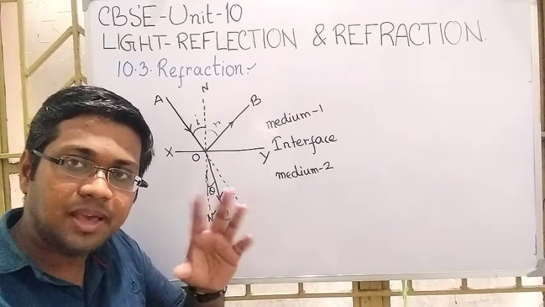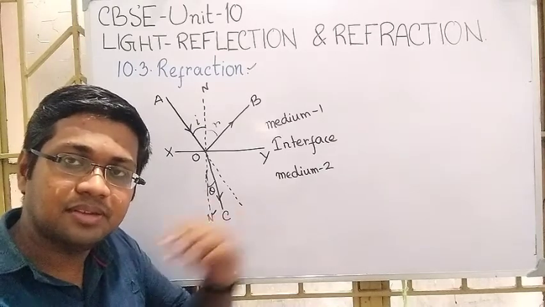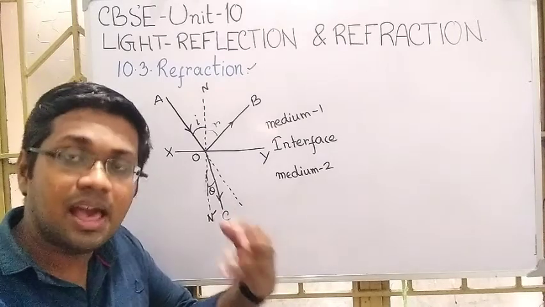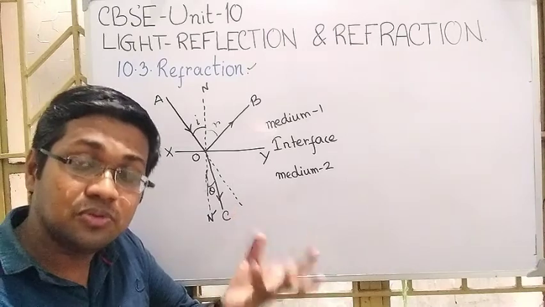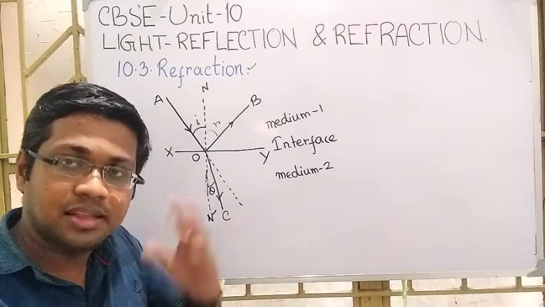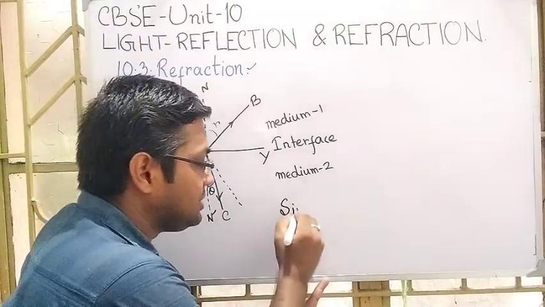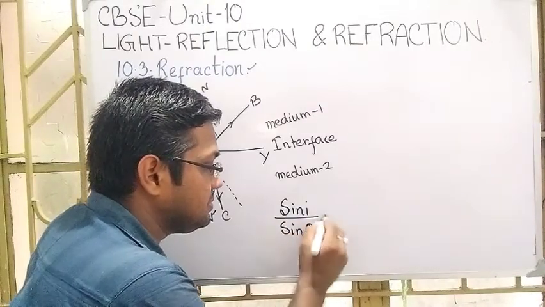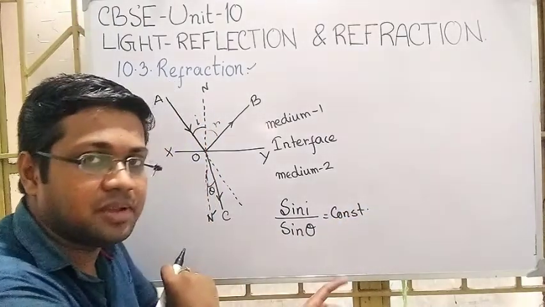But this type of easy relationship is not followed in the case of refraction, because now the light enters into another medium. So this also should be considered. That's why the relation is something like this.